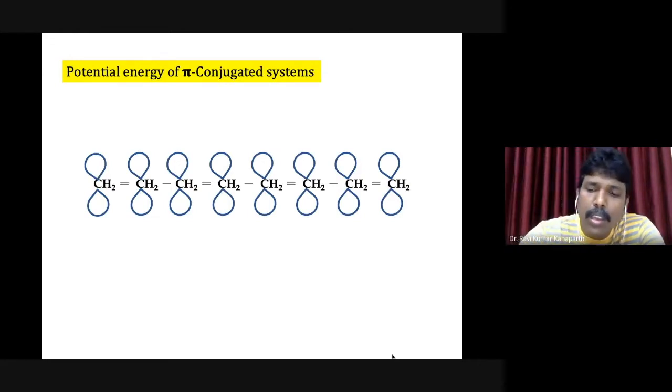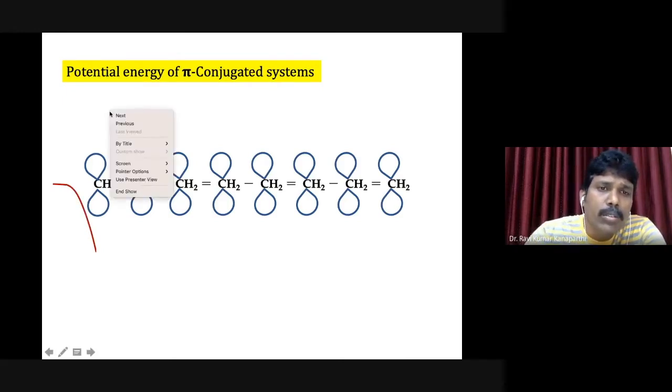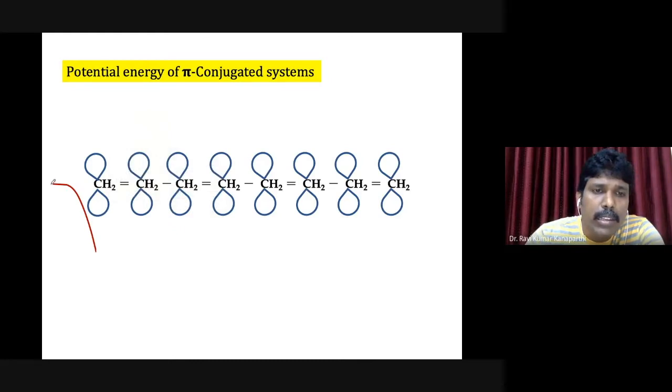For the sake of simplicity, I have simplified. Suppose initially the particle is at an infinitely large position, and then it approaches carbon atom number 1, especially the center, where you have a p orbital.